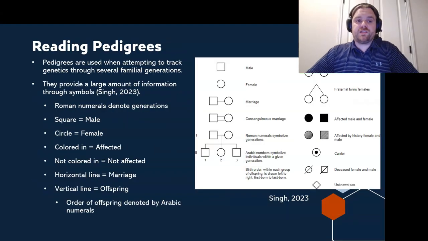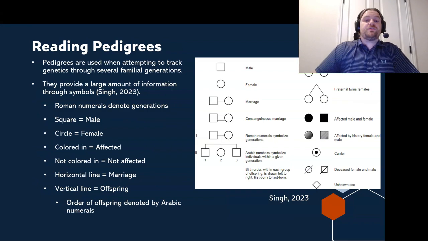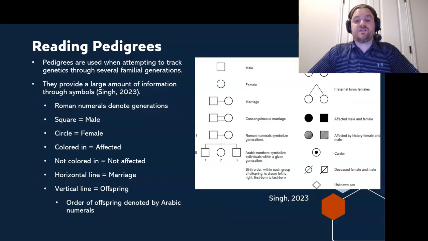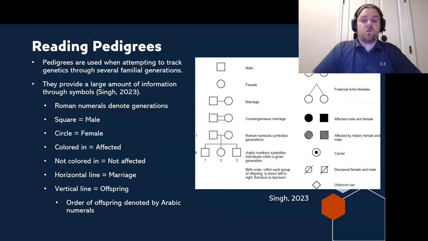Okay, and the final thing we're going to discuss is how to read and utilize pedigrees. Pedigrees are used when attempting to track genetics through several familial generations, and they provide a large amount of information utilizing symbols, as we can see here to the right. Roman numerals denote generations, squares are males, circles are females. Colored in means that you're affected, not colored in means you're not affected by the trait being tracked. Horizontal lines are marriage, and vertical lines connect offspring. The order of offspring is denoted by Arabic numbers, as well as moving from left to right, similar to how you would read a book.